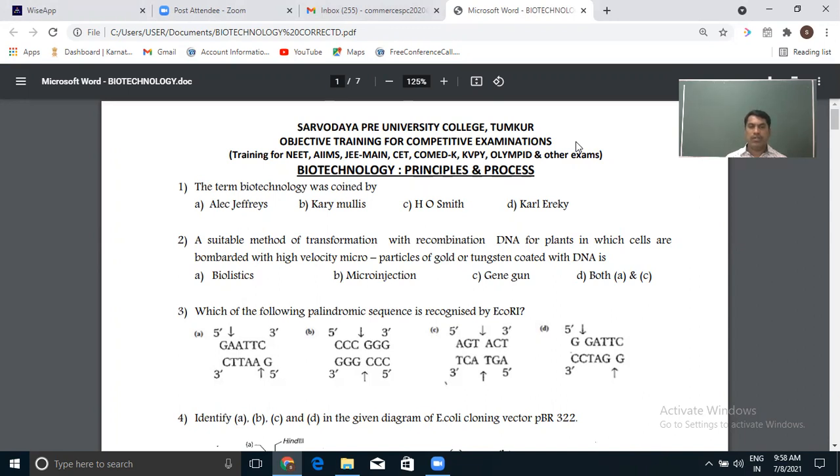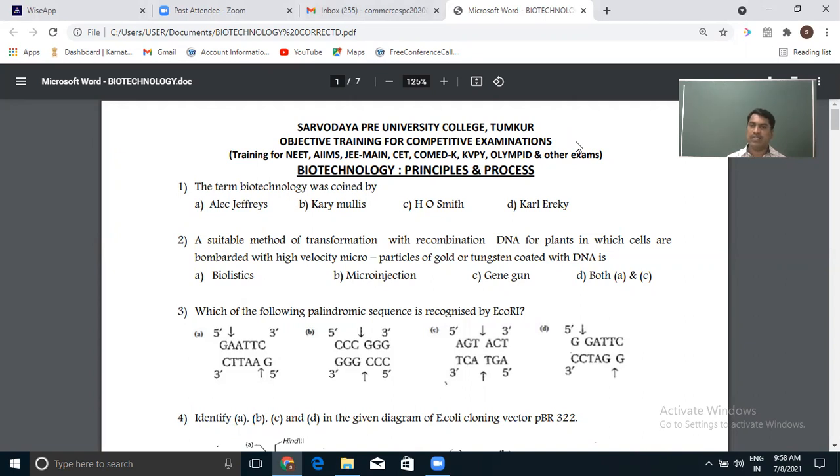Then the other tools are enzymes. Usually we use enzymes related to nucleic acids, DNA and RNA related enzymes. Basically two types of enzymes. One is the molecular scissors, to cut the DNA, to remove the desired gene from the whole DNA by cutting that part of DNA.